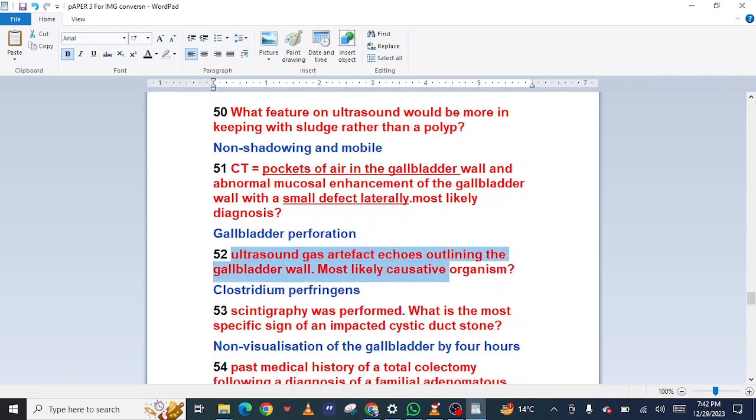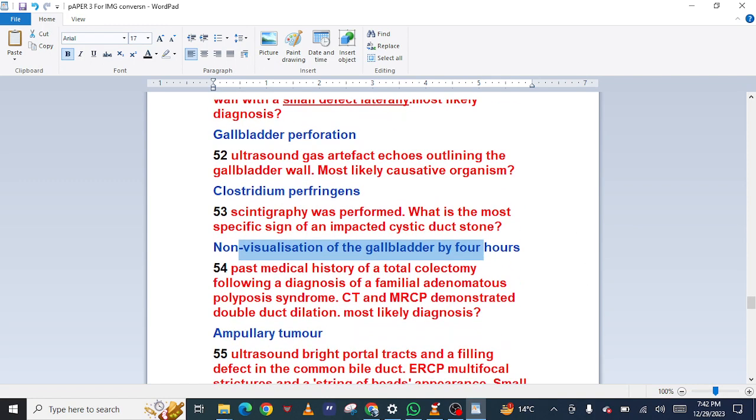52 Ultrasound: gas artifact echoes outlining the gallbladder wall. Most likely causative organism? Clostridium perfringens. 53 Scintigraphy was performed. What is the most specific sign of an impacted cystic duct stone? Non-visualization of the gallbladder by 4 hours.